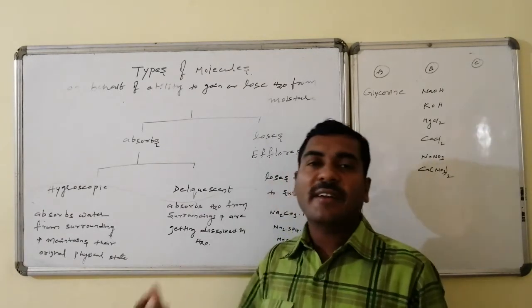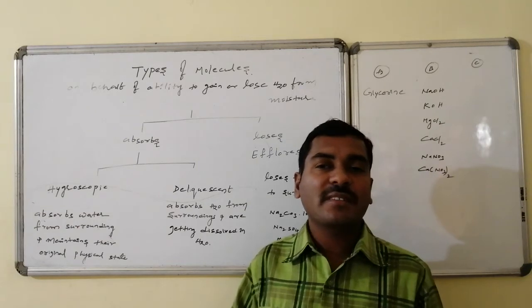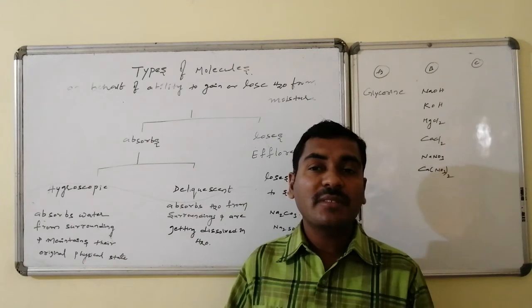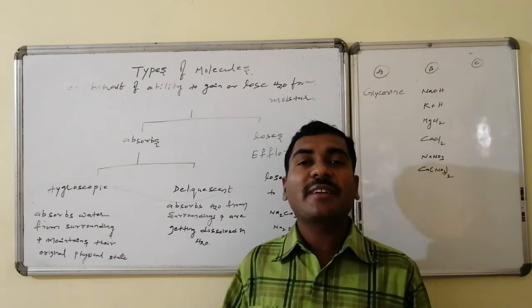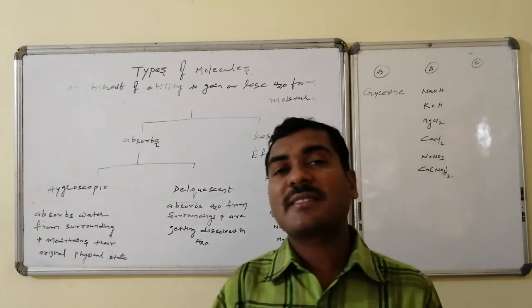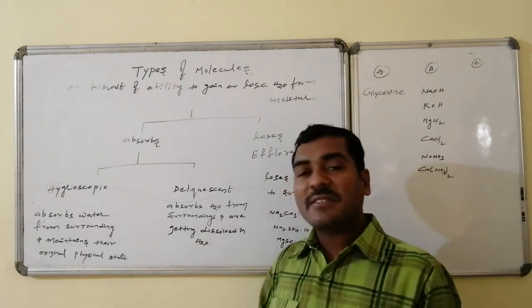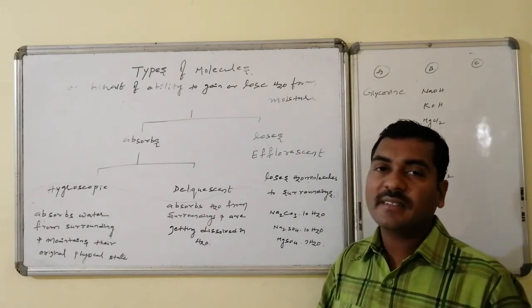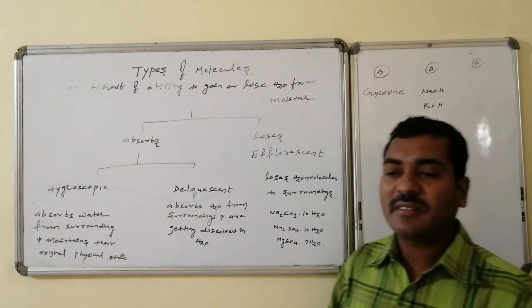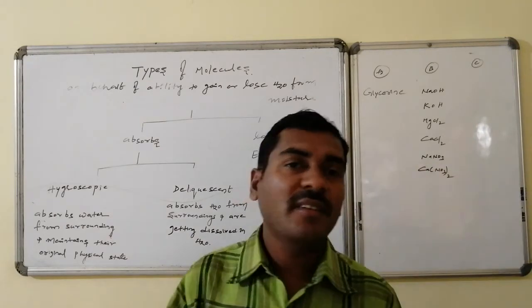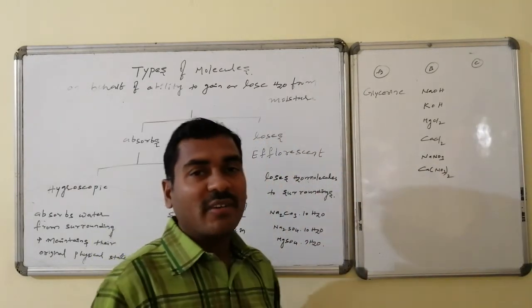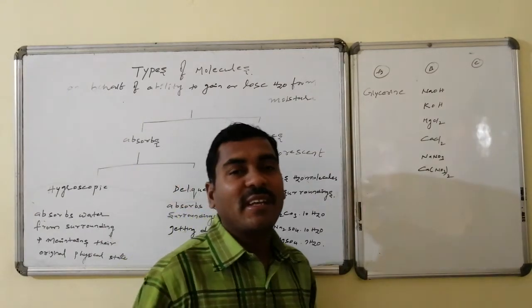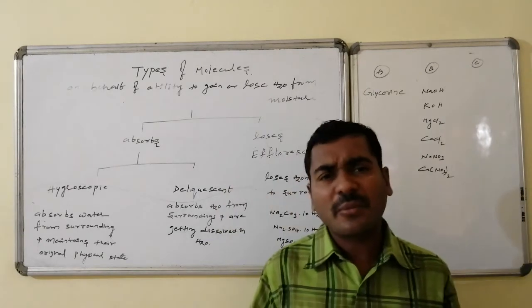Whereas the second variety of absorption is there. In this, what happens is it can imbibe water, as a result it becomes wet, and further it becomes a solution; that is, it gets dissolved in water. Such kinds of substances are said to be the deliquescent substances. Absorption of water from the surroundings takes place, and as a result these get dissolved in the water, and aqueous solution formation takes place. Examples for this category are sodium hydroxide, potassium hydroxide, magnesium chloride, calcium chloride, sodium nitrate, as well as calcium nitrate, and some more are there.